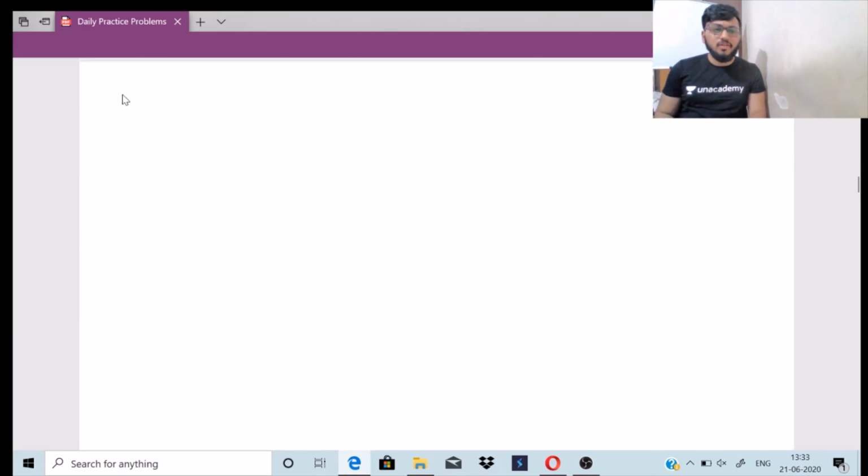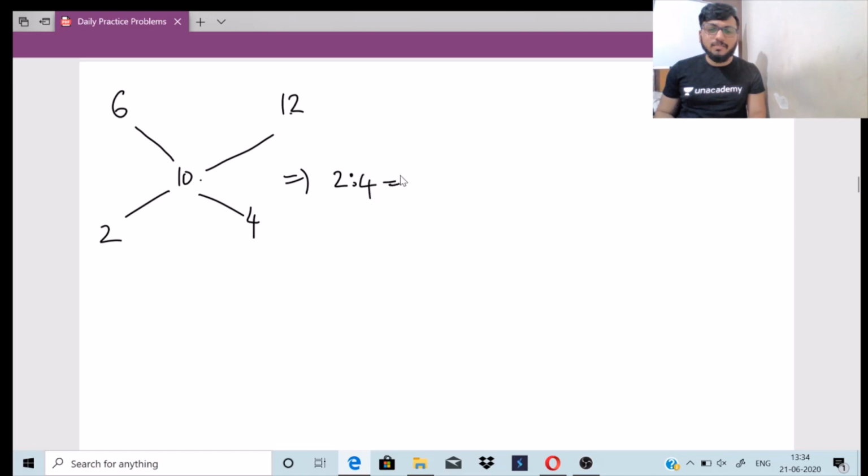So let us write down here 6, which is the cheaper quantity, 12, which is the dearer quantity, and 10, which is the mean quantity. So 12 minus 10 is 2, and 10 minus 6 is 4. The ratio is 2 is to 4. I can simplify it further and write it as 1 is to 2.